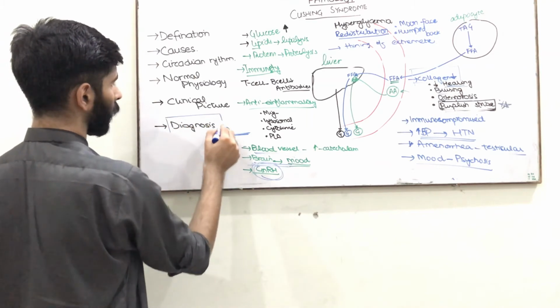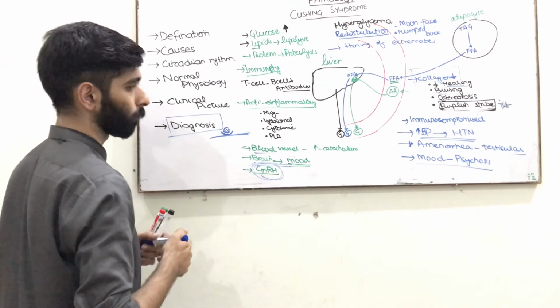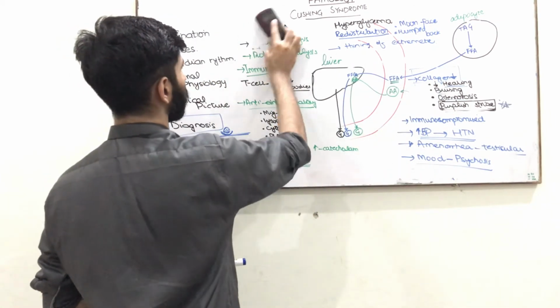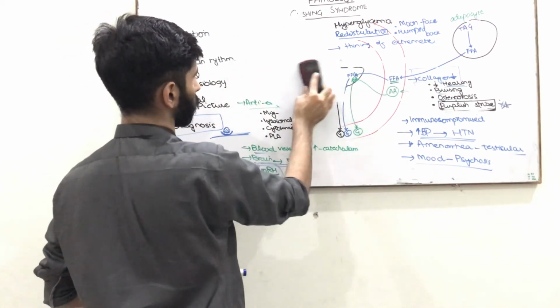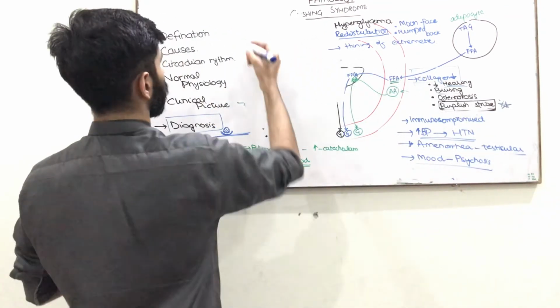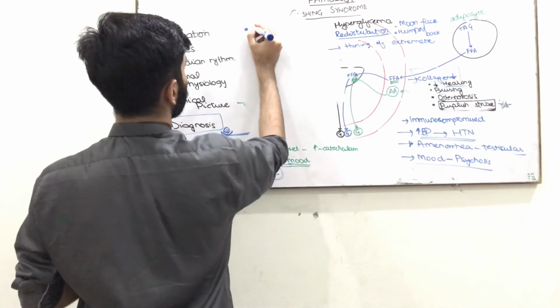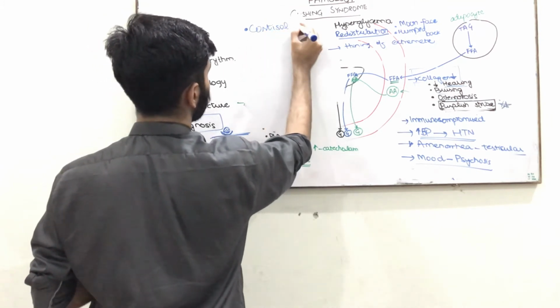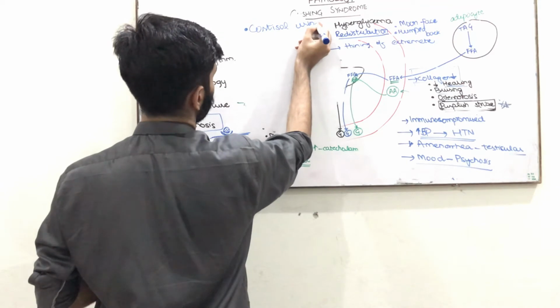Now, what is the diagnosis of Cushing's disease? Let's talk a little about this. Number 1, high level of cortisol detected in the urine. Cortisol in the urine.